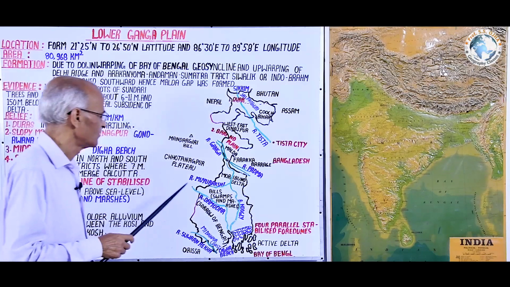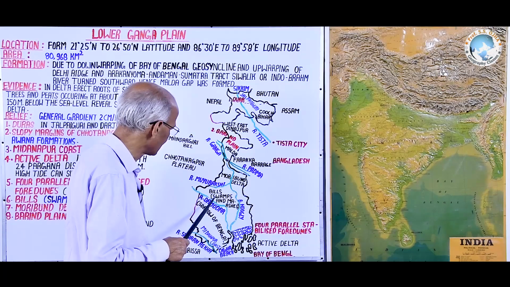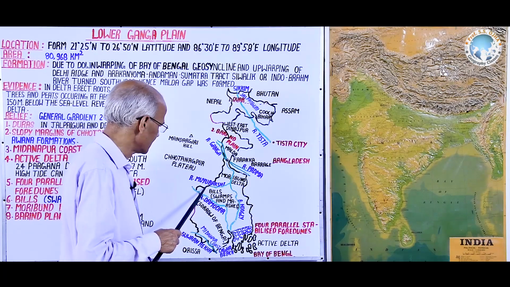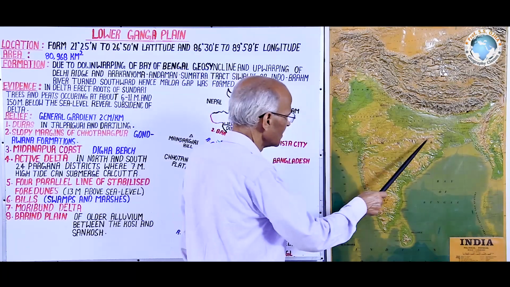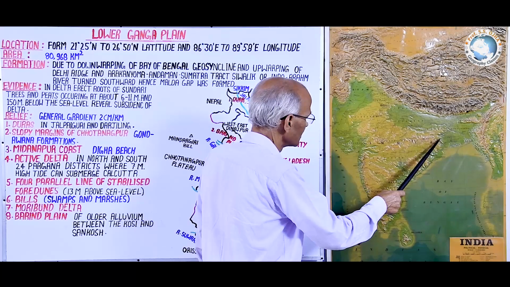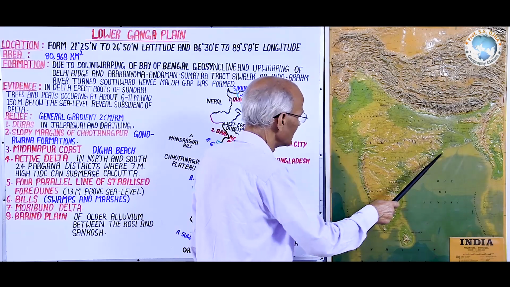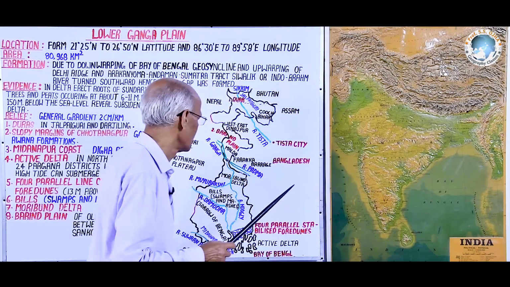This is the western part, and it is of Gondwana formation. It has a steep slope because it is the eastern margin of this peninsular plateau, where it is 150 meter contour line, and there is abrupt change in topography.